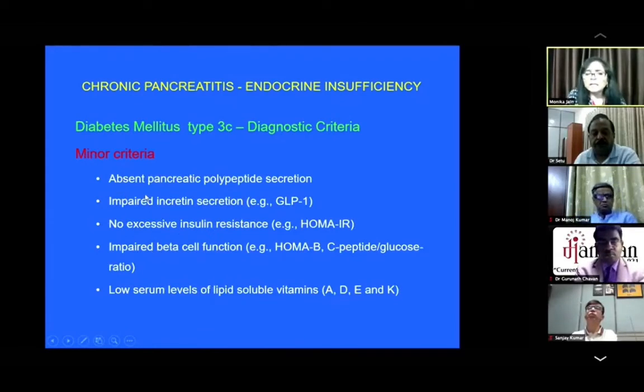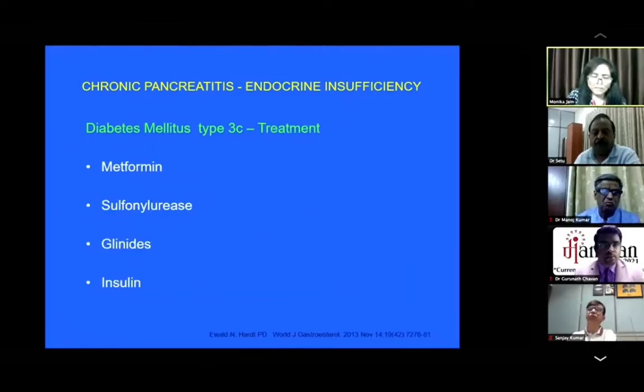The minor criteria are absent pancreatic polypeptide secretion, impaired incretin secretion, no excessive insulin resistance by HOMA-IR, impaired beta cell function by HOMA-B or C-peptide to glucose ratio, and low serum levels of lipid-soluble vitamins, especially A, D, E, or K. In treatment, metformin is a very good drug because it can help in patients who have HbA1c less than 8, which means early stages of type 3C diabetes respond to this. Sulfonylurea should be avoided. We don't have much data on gliptins in patients with pancreatogenic diabetes. Ultimately, insulin remains the treatment of choice.